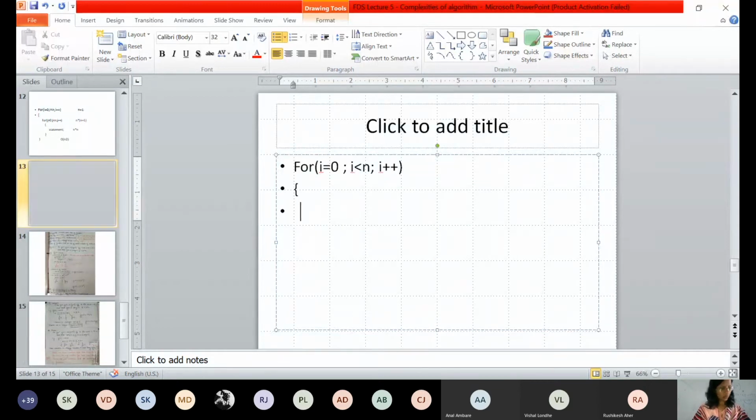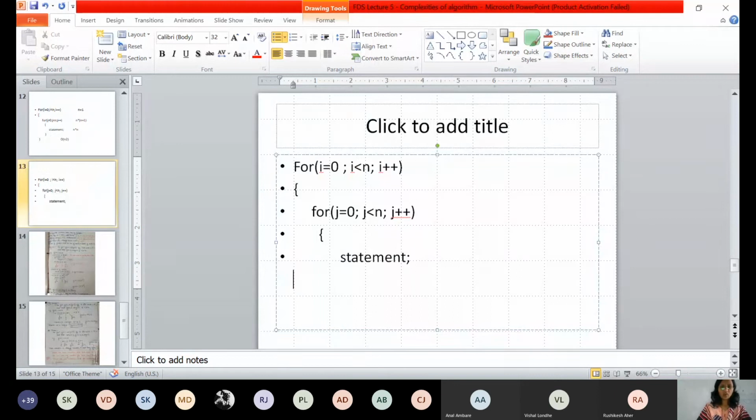Inside we have one more for loop: for j equal to 0, j less than n, and then j plus plus. And inside this for loop, you have one statement. So tell me now, how many times will this statement be executed?